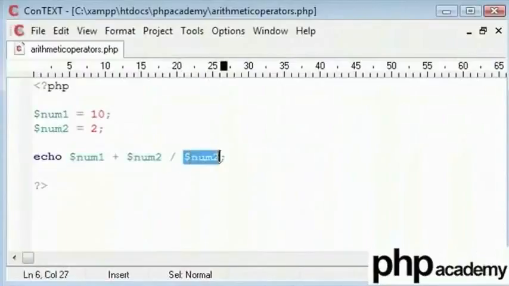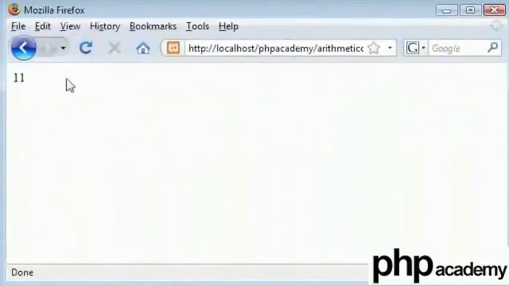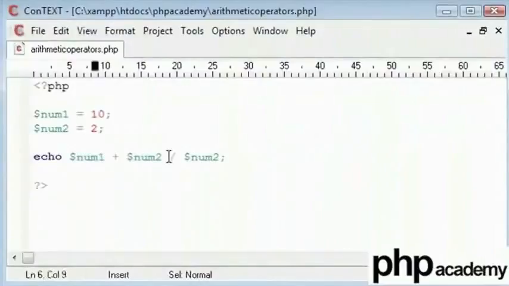But actually what this does is, it takes num2 and divides it by num2, which will give 1, and add num1 to that. So that means instead of 6, we will get 11. Now the reason for this is that division operator will always work before addition operator. The same with multiply.